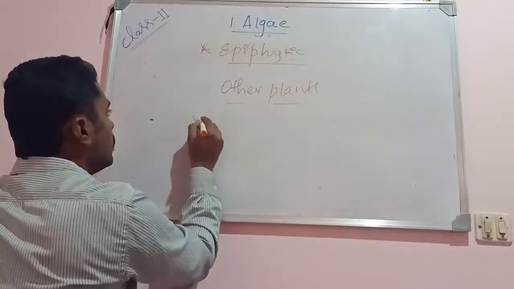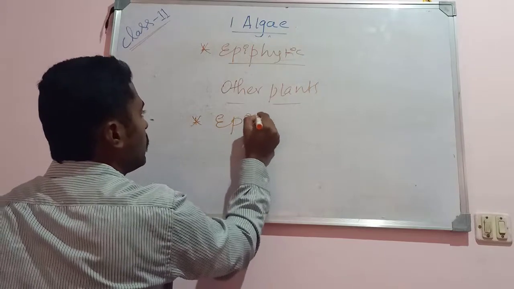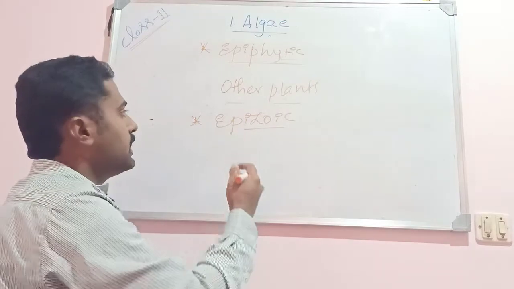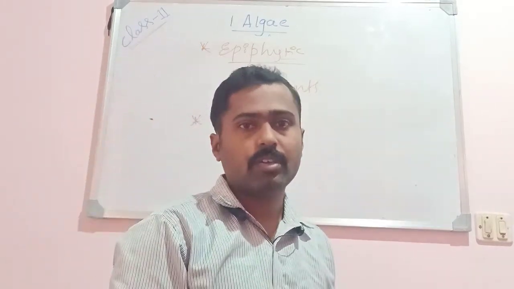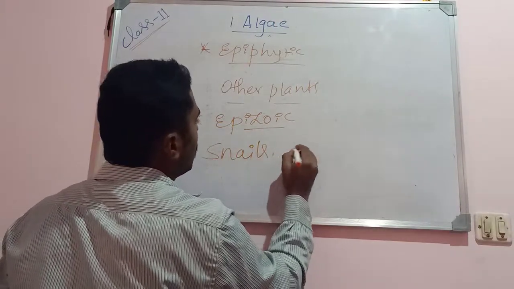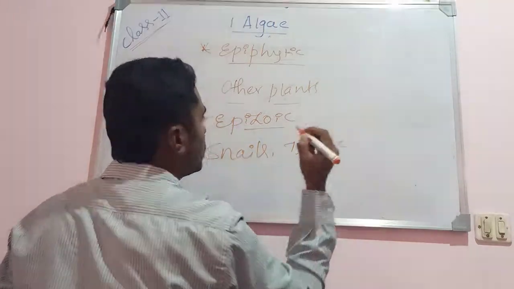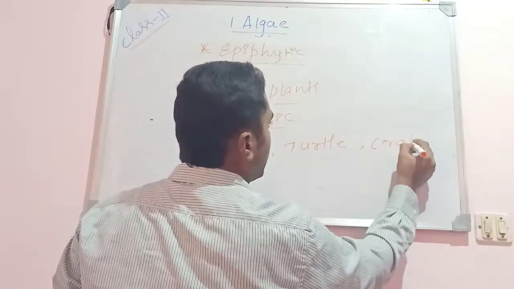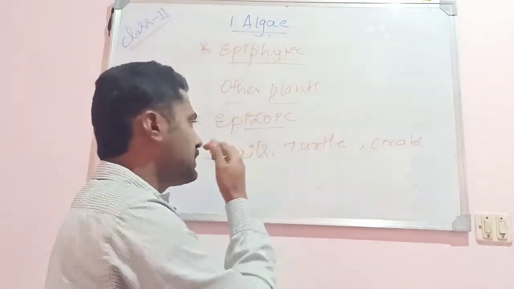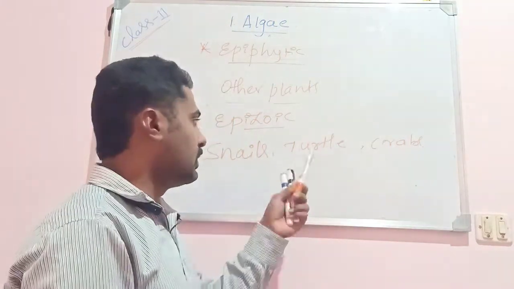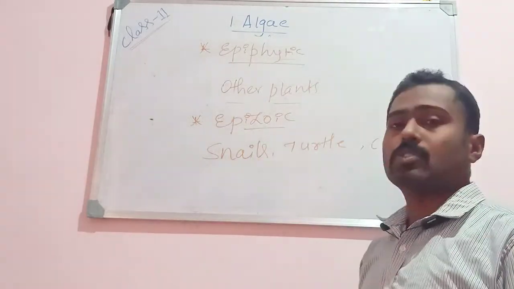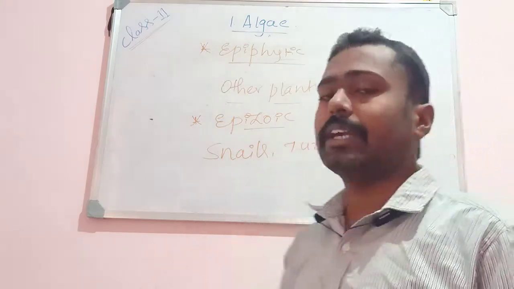Similarly, epizoic algae. Epizoic algae grow on the surface of animals, animals like snails or turtles or crabs. The algae start growing on the surface of the animals. For example, in snails they grow on the surface of the shell, and in turtles also they grow on the surface of the shell. Such algae are said to be epizoic algae, especially on aquatic animals.